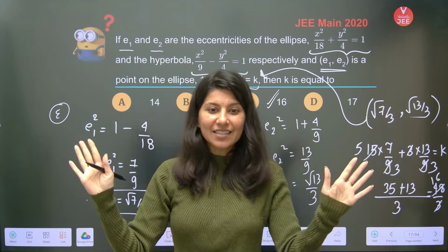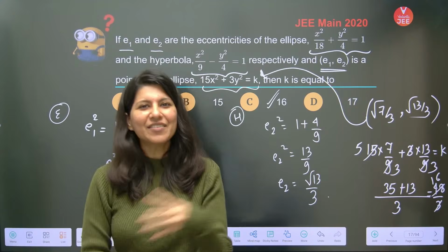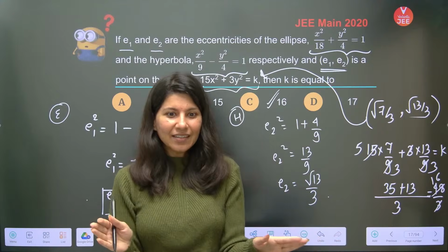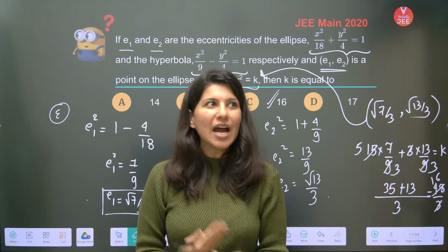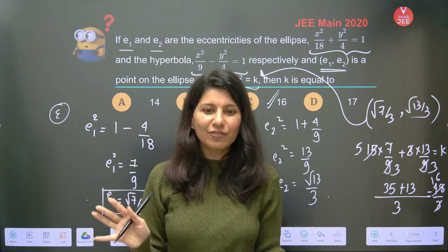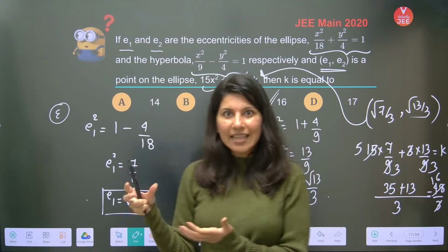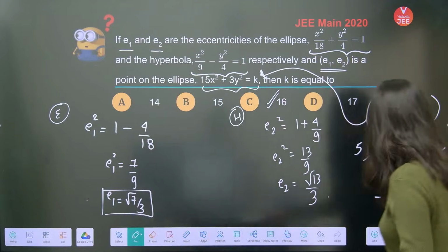You have to feel good. Okay, I got the answer. You have to feel sad also. Oh, I'm not getting the answer. Otherwise, you will not find interest in studying. Otherwise, you will not have fun. And JEE Main, if I talk about two years, it's not that easy. You can't be neutral. You can't just do it for the sake of doing it. You have to find interest in that thing, because two years is a long journey. This is how you should study.